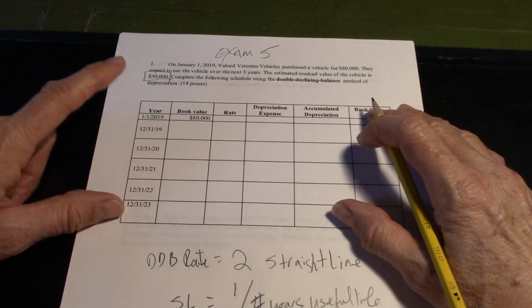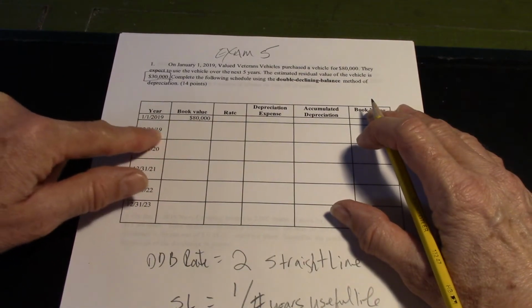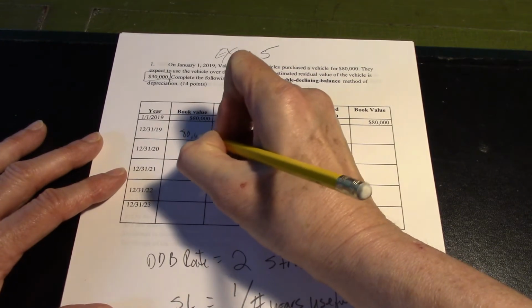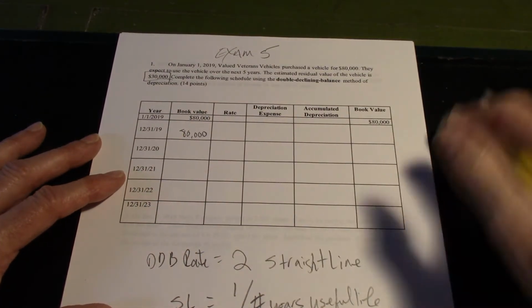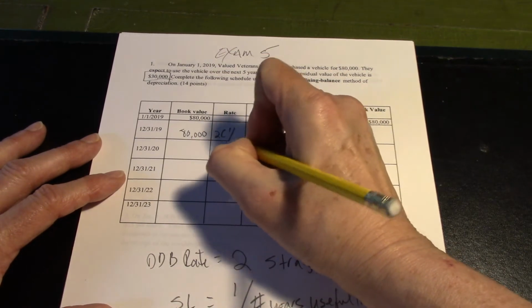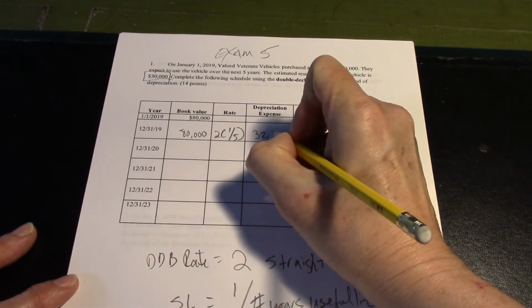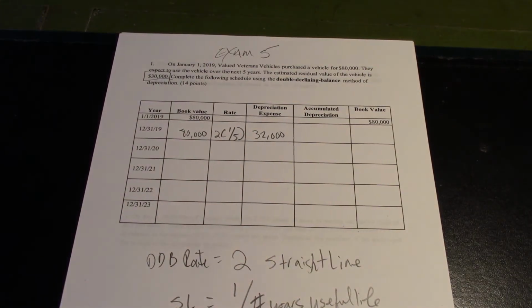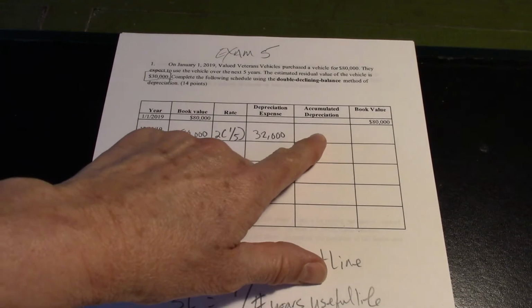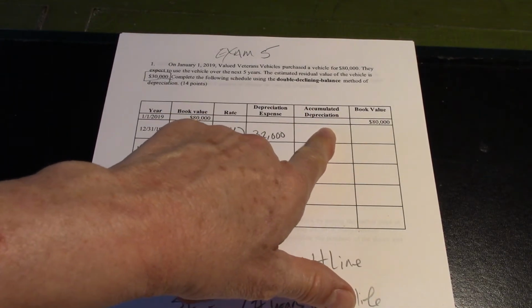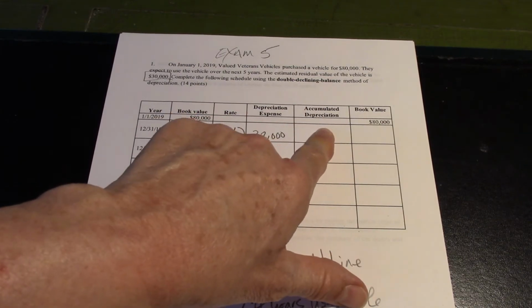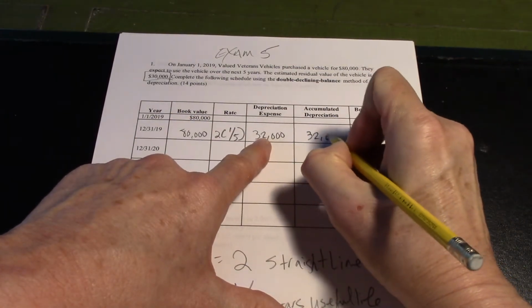It's the end of the year now, so we're going to calculate the depreciation for the year. We start with our book value, which is still 80,000 at this point, times the rate, 2 times 1/5. So 80,000 times 2/5 is 32,000. The accumulated depreciation is always the old accumulated depreciation plus the new. We have 0 here, plus the new, so it's 32,000.